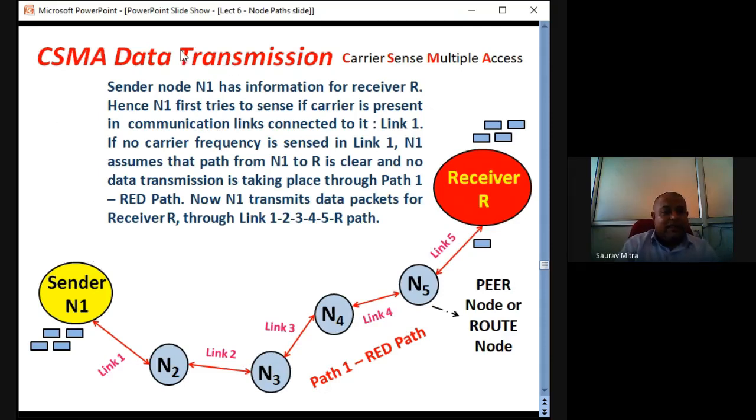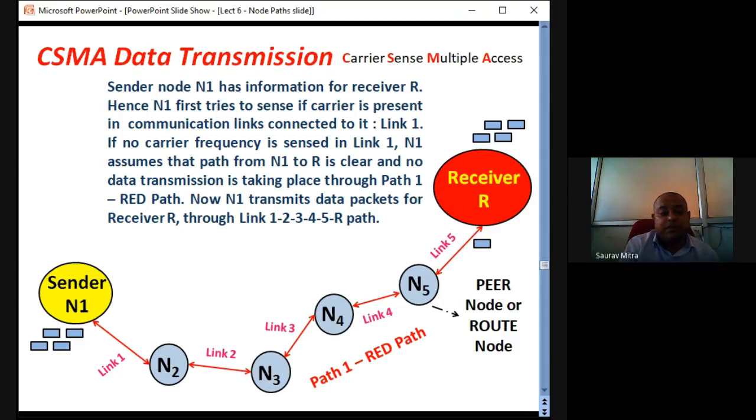What I've written here: the sender node N1 has a lot of data, information, data packets for receiver R. Sender N1 knows the ID of receiver R. Hence, N1 first tries to sense if a carrier is present in the communication links connected to it. That is link 1. The sender node cannot check if there is a carrier present in link 5.